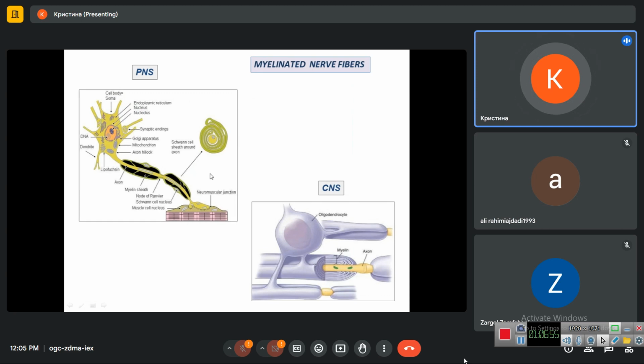Next, in PNS, we have these oblique Schmidt-Lantermann clefts and no such clefts in CNS. And also in the peripheral nervous system, the nerve fibers are covered with a basement membrane from the periphery, and there is no basement membrane in CNS.